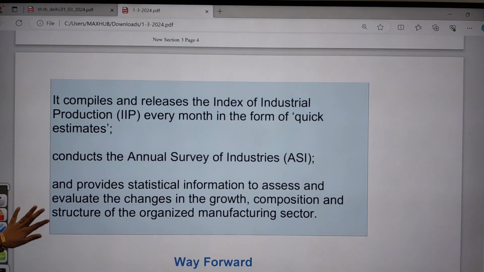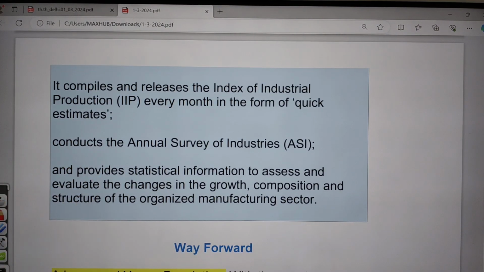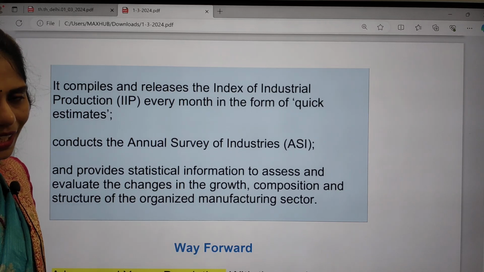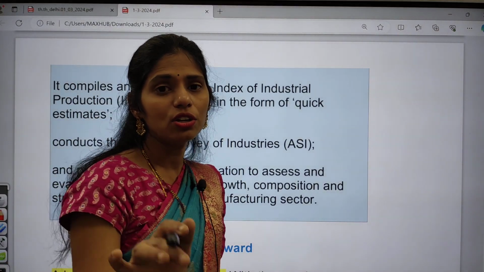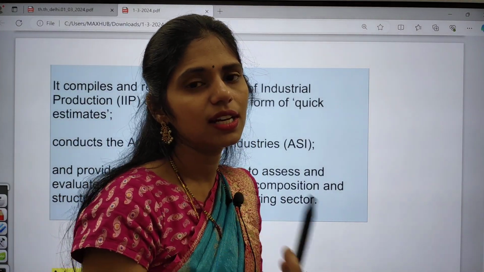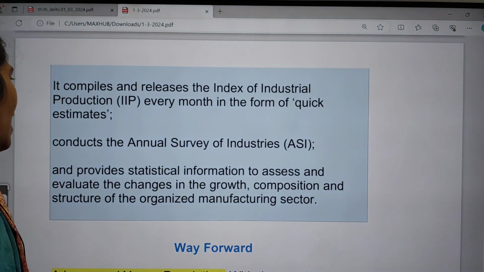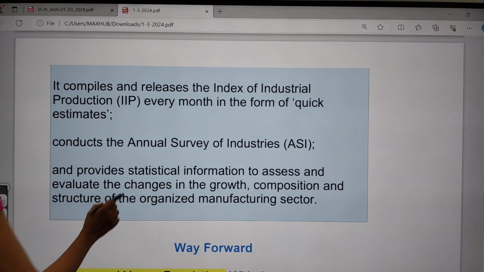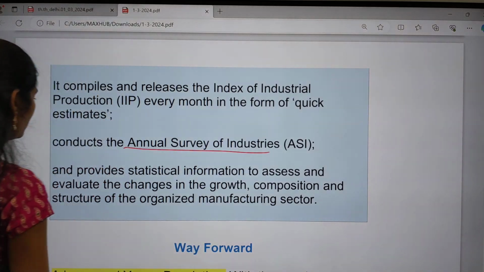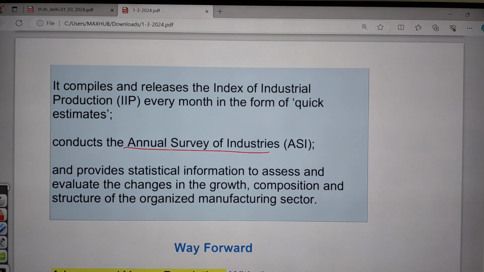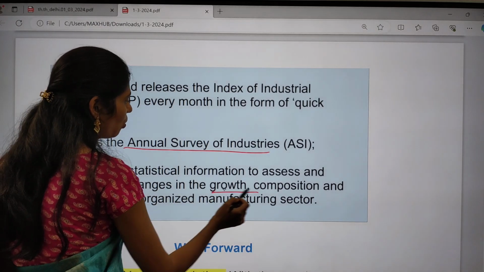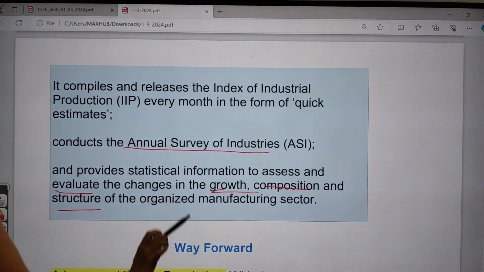So what are the functions of this NSO? It is very important. It compiles and releases the data of IIP, that is the Index of Industrial Production. In today's newspaper, there is one article regarding the core sector that is related to this IIP. Next, it also conducts the annual survey of industries, and it provides statistical information to assess and evaluate the changes in the growth, composition, and structure of the organized manufacturing sector.